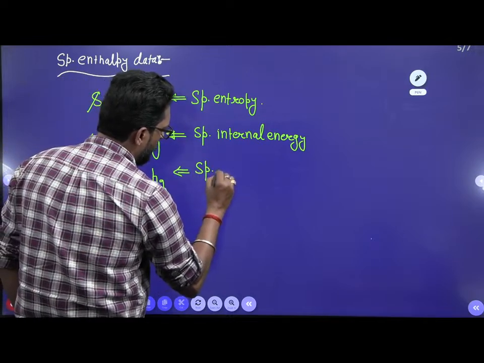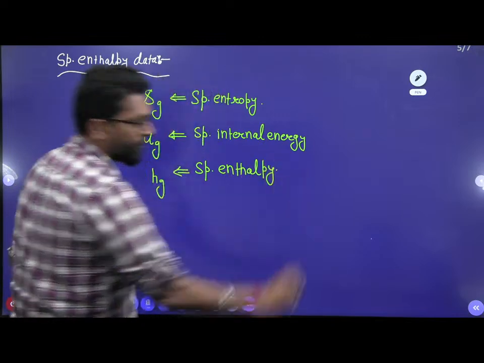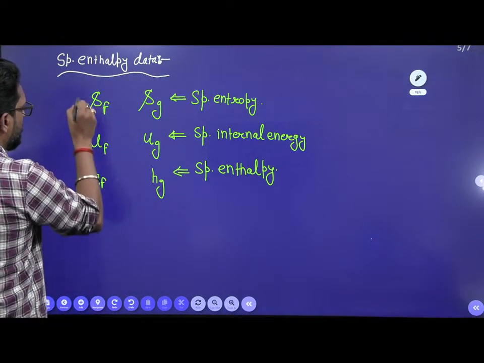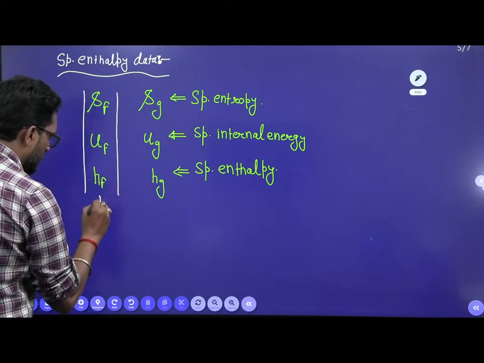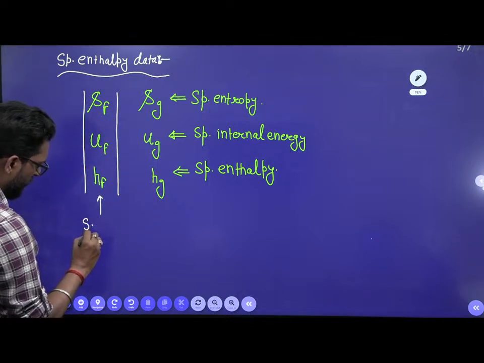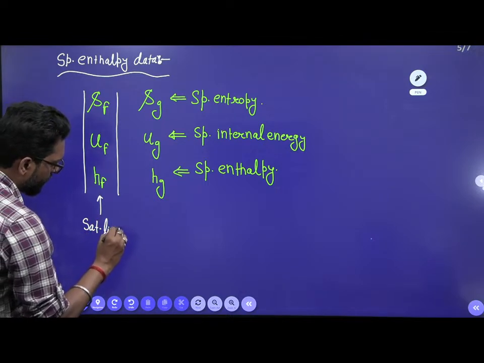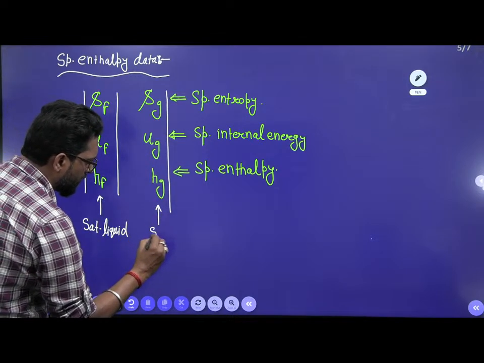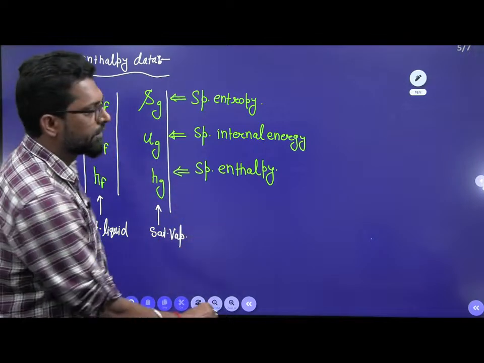The f columns are the saturated liquid properties, and the g columns are the saturated vapor properties.